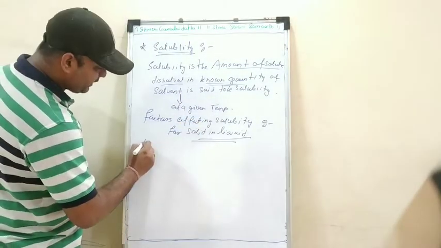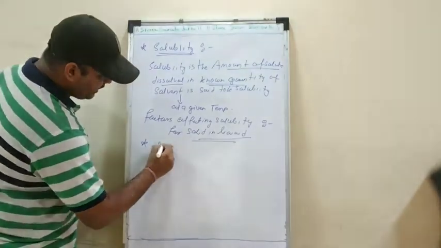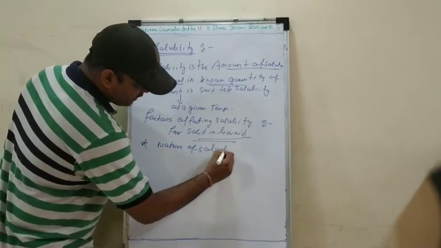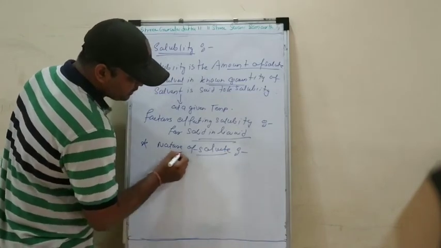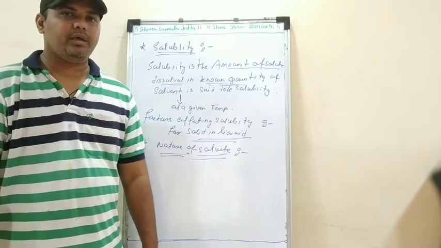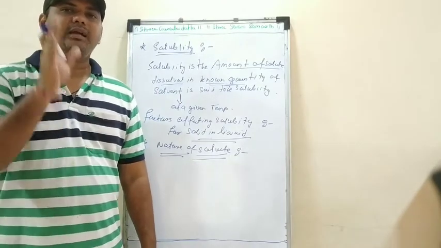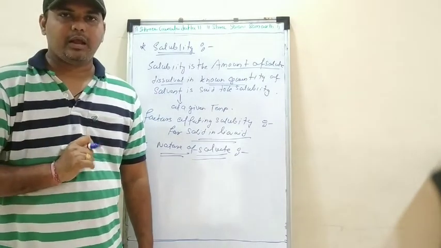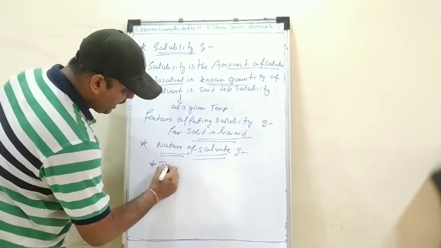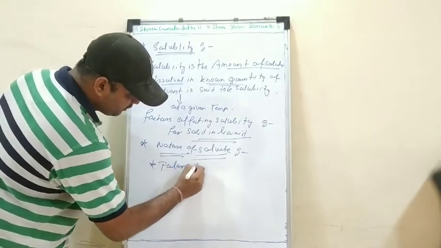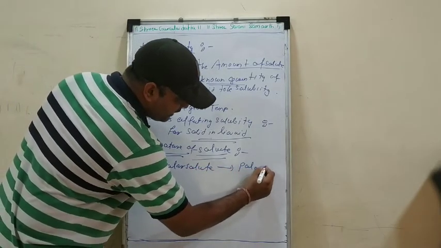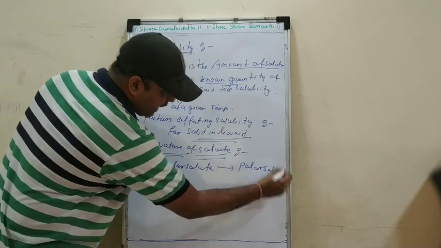So number one factor, nature of solute. Now what is the nature of solute? There is one principle in chemistry, that is, like dissolves like, right? Now what does this like dissolves like mean? That means a polar solute will get dissolved in a polar solvent. Right? Are you understanding?